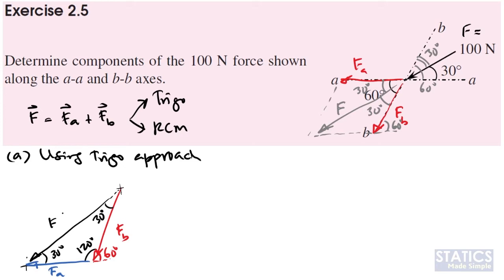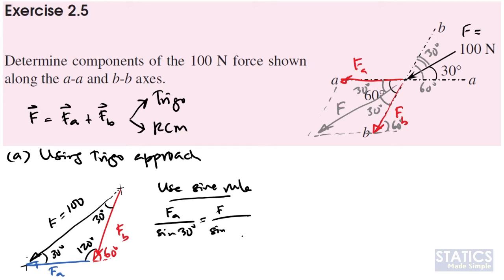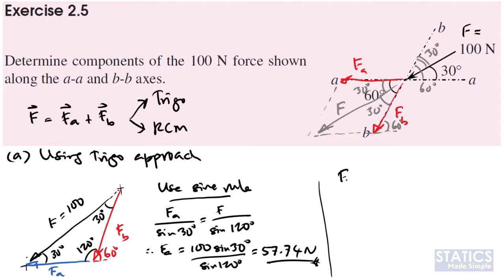In this case, we know that since F is equal to 100 Newton, we can use the sine rule for the problem. Let's start with FA. I can take FA over the sine of the angle opposing FA, in this case 30 degrees, equals F over the sine of the angle opposing F, in this case 120 degrees. So FA is equal to F, which is 100, times sine 30 degrees over sine 120 degrees. So we can get FA equal to 57.74 Newton.